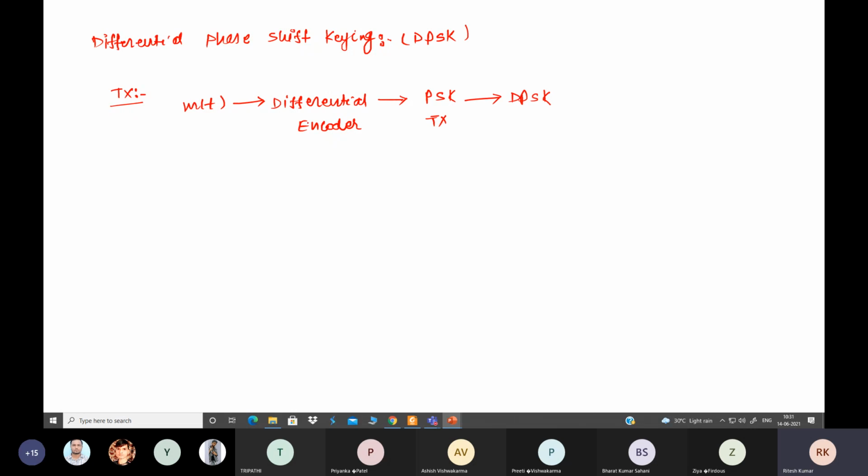Now, what is this differential encoder? It is nothing but an XOR gate, whose one input is the message signal m(t), and another input is taken from its own output, meaning feedback from here. After that, we need one amplitude level shifter